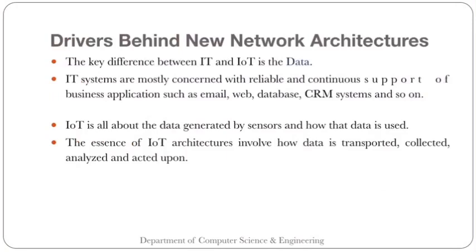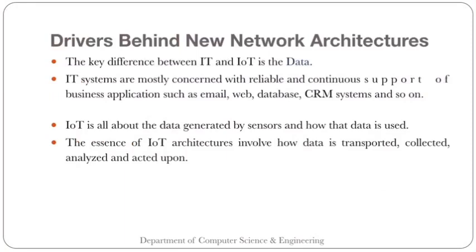So the key difference between IT and IoT is data. IT systems are mostly concerned with reliable and continuous support of business applications such as email, web, database, CRM systems and so on. Whereas IoT is all about the data generated by the sensors and how that data is used. So that is the difference between IT and IoT.